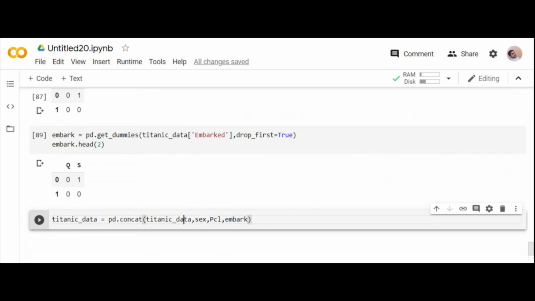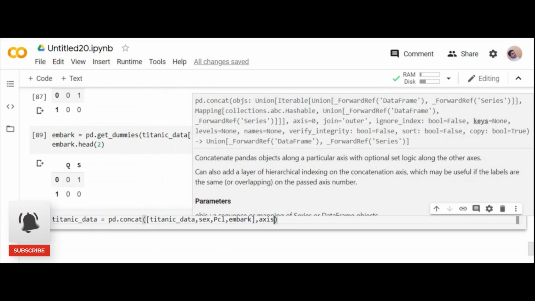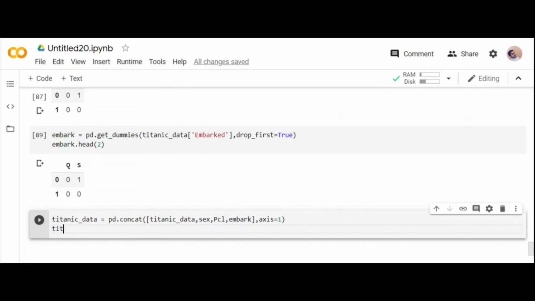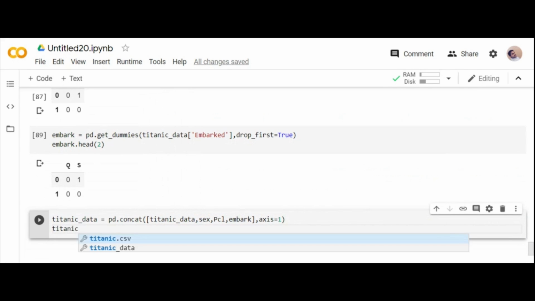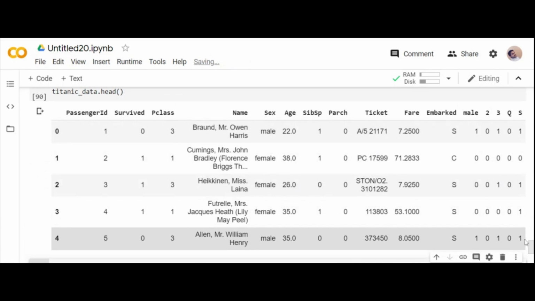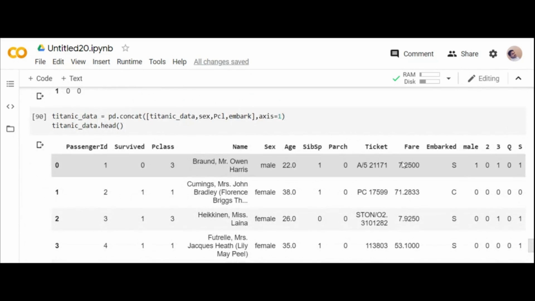What is your axis? They should be added according to columns, right? So that is the reason you always give axis is equal to 1. So concatenation is nothing but combining. See, you can see those columns have been added, embarked, all the things.